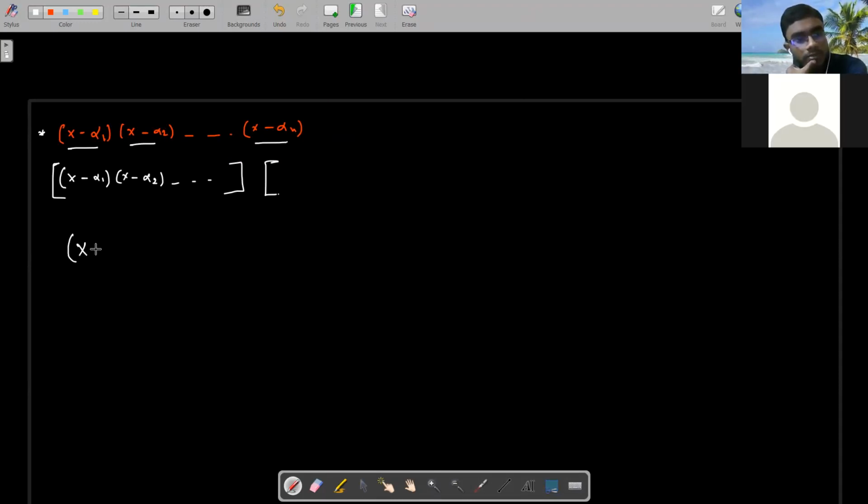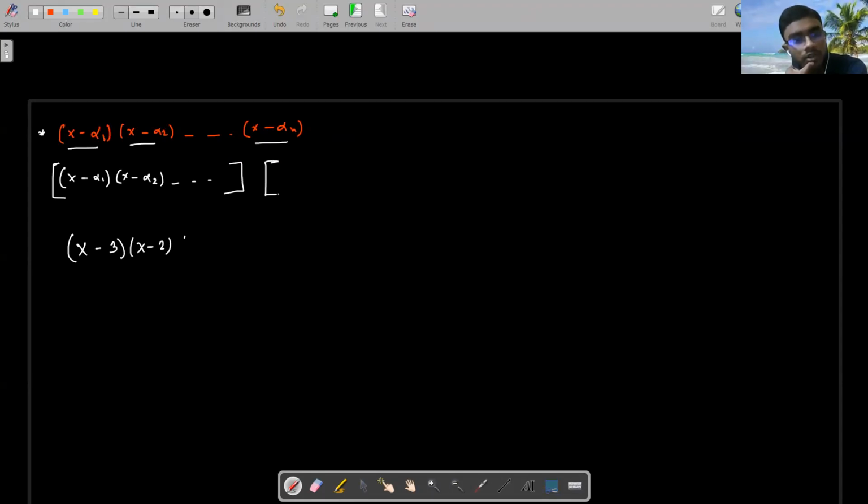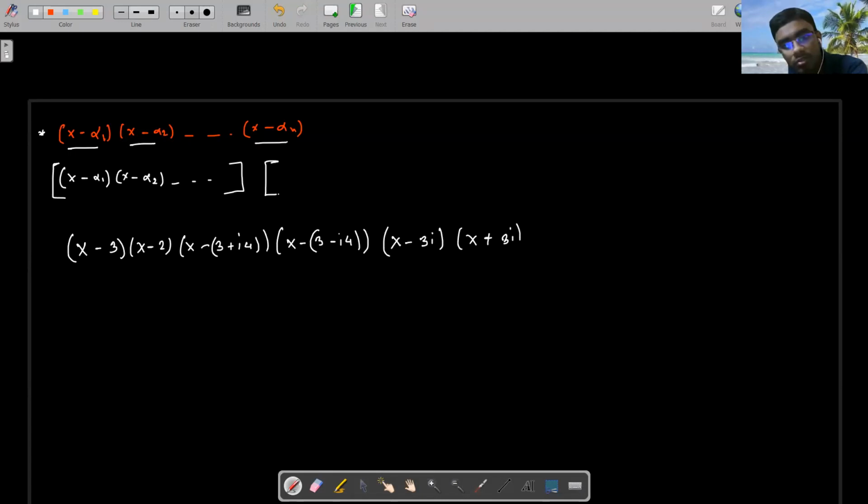We have an expansion like this: x minus 3 into x minus 2 into x minus 3 plus 4i, and x minus 3 minus 4i, see, here is the conjugate. Maybe another is x minus 3i, and another is x plus 3i, all these things.